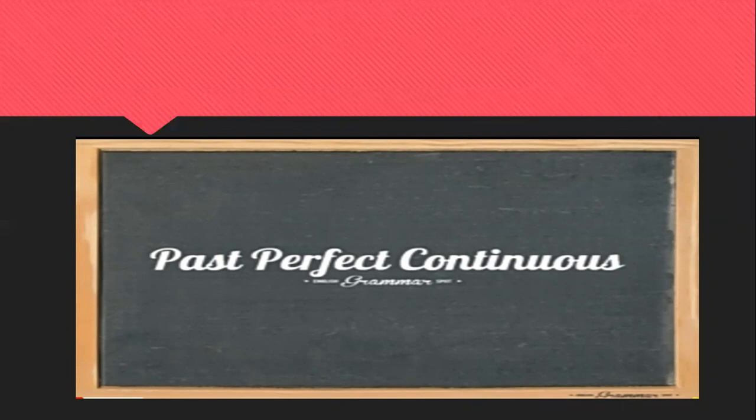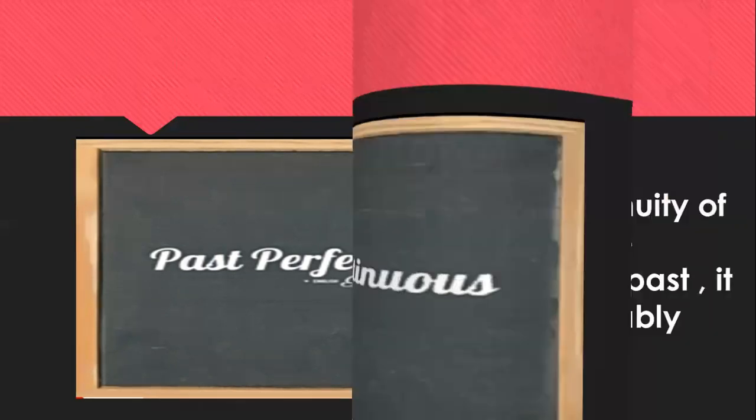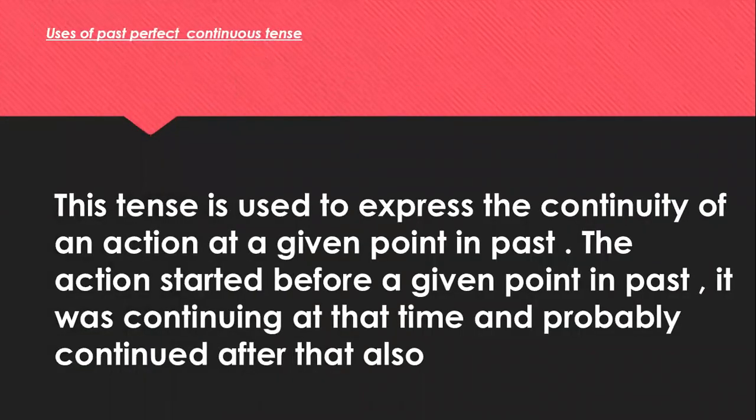Now, your last tense is past perfect continuous tense. Okay. Now, first of all, let us study in detail what you mean by past perfect continuous tense. First of all, students, this tense is used to express the continuity of an action at a given point in the past. Okay.